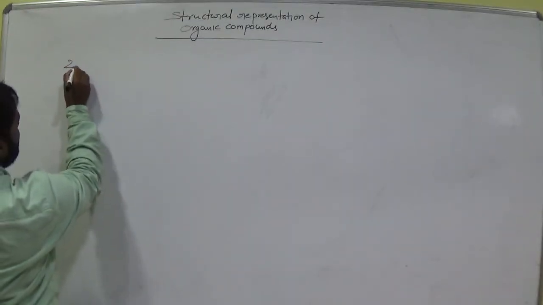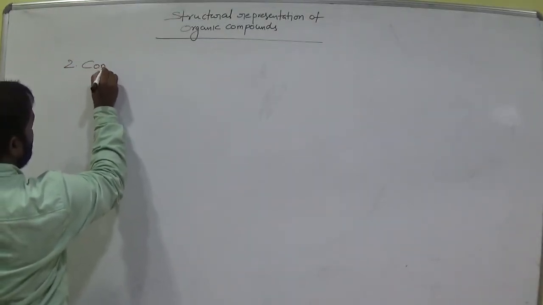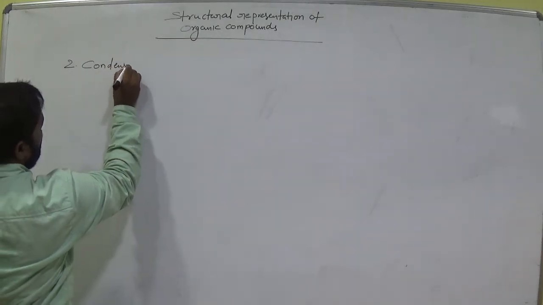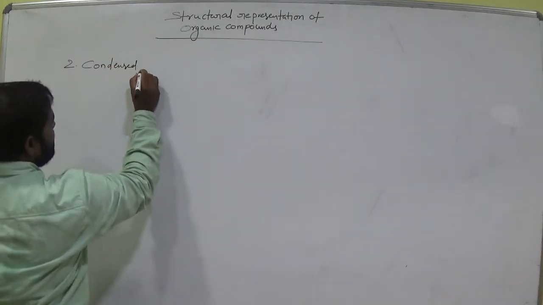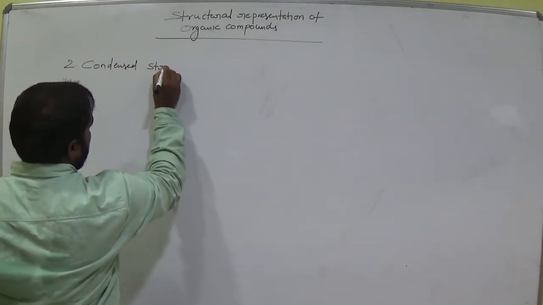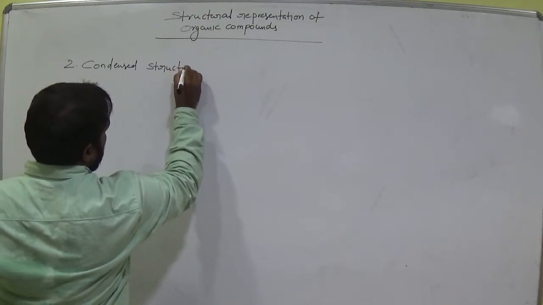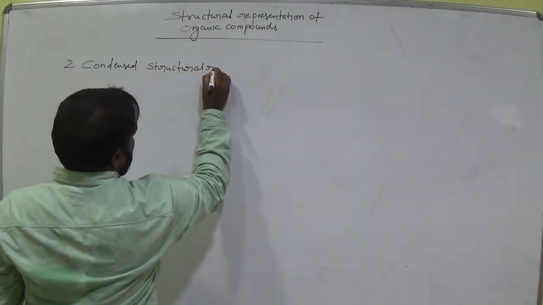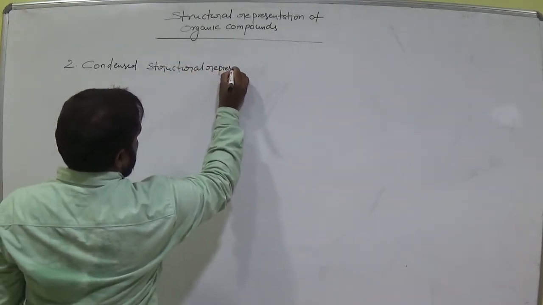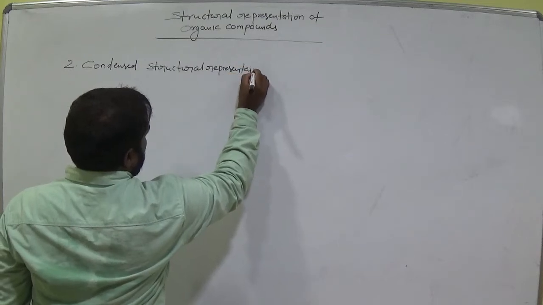Next method: condensed structural representation.